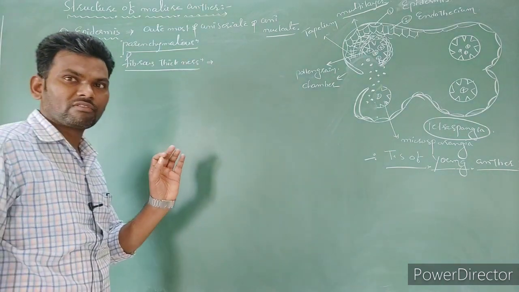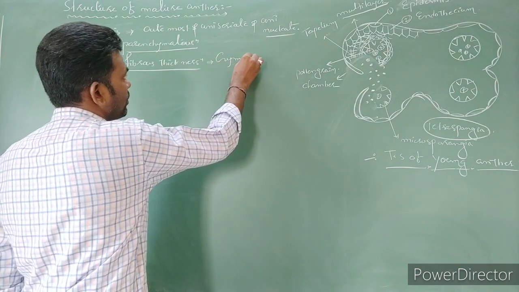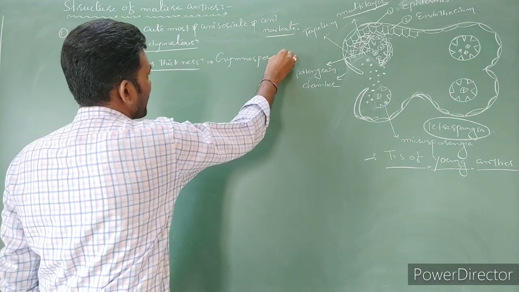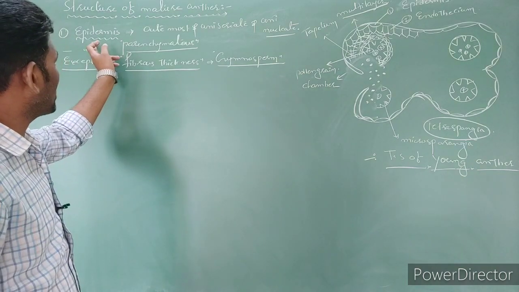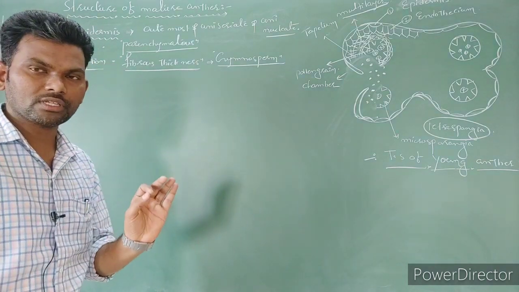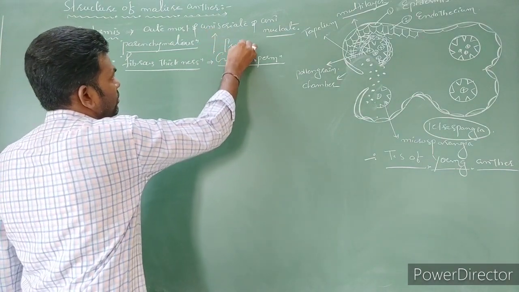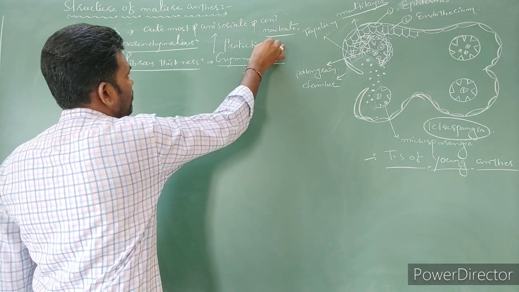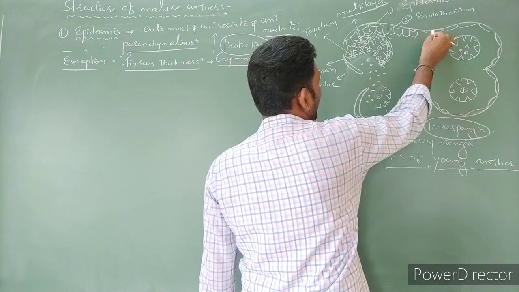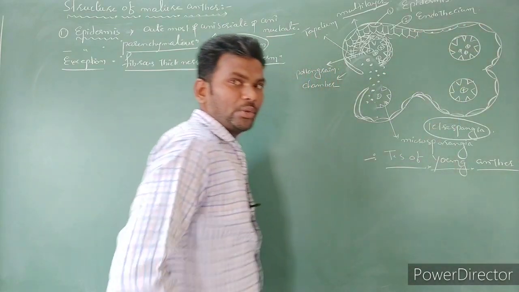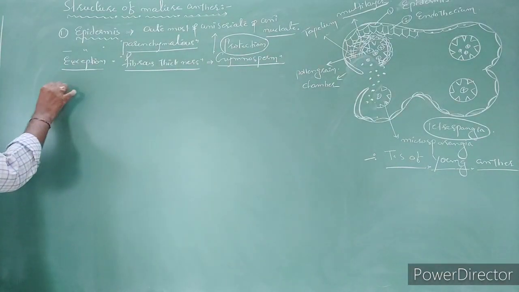Fibrous thickness is one of the main characters of the gymnosperm anther. In all plants, the function of the outermost layer, the epidermis, is only one: protection of the anther. So this is uniseriate, uninucleated. Right? Next layer is what?